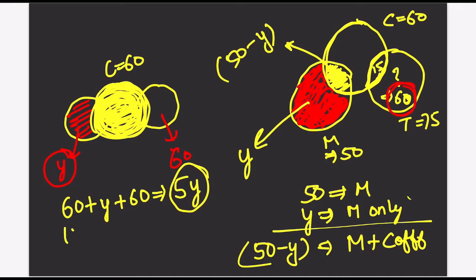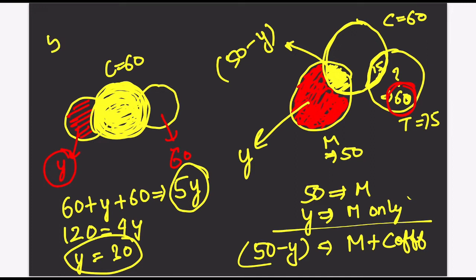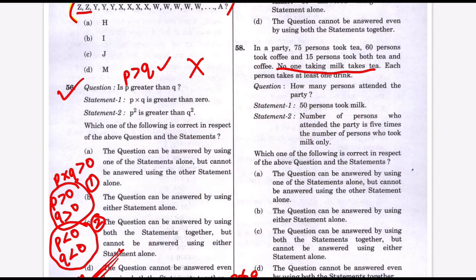So if I just solve it, 120 is equal to 4Y, Y is equal to 30. So Y equal to 30 is the number of people who are taking milk alone, and 5Y is the number of people who attended the party. 5 into 30, that is 150 people who attended the party. So I was able to find how many people attended the party, 150, by using statement 1 and statement 2. That is why my answer is C.